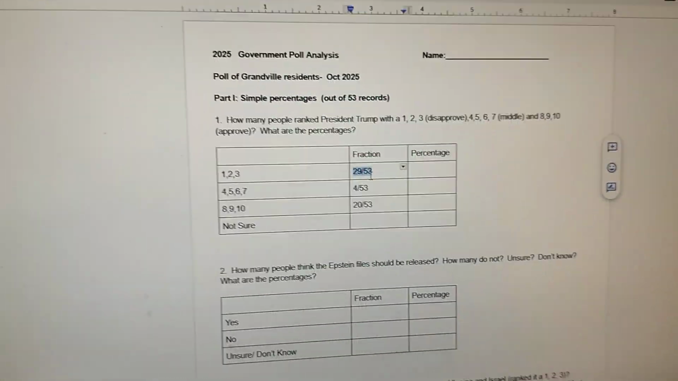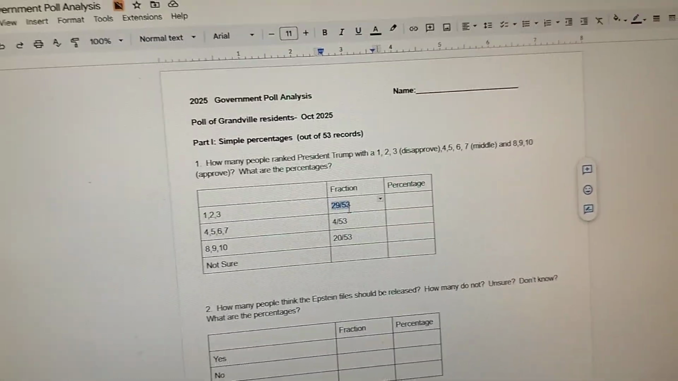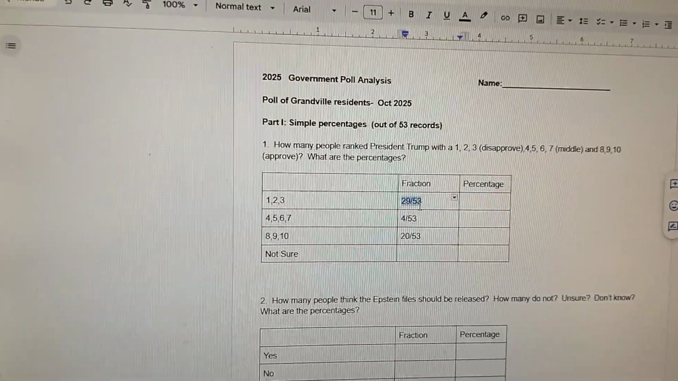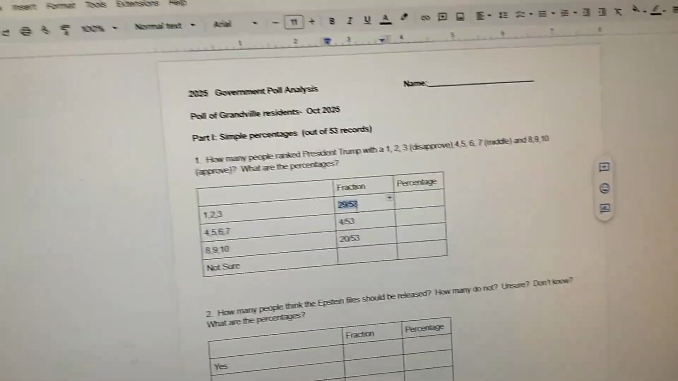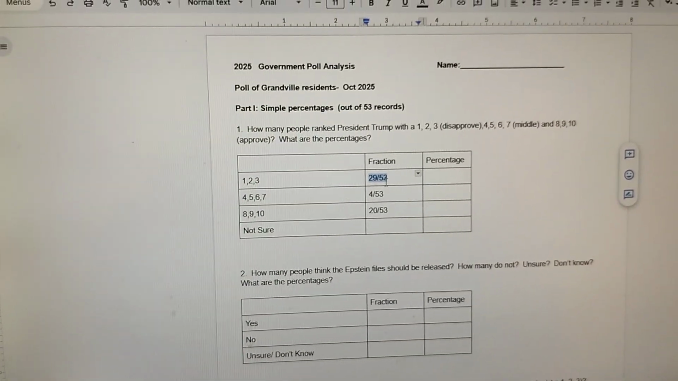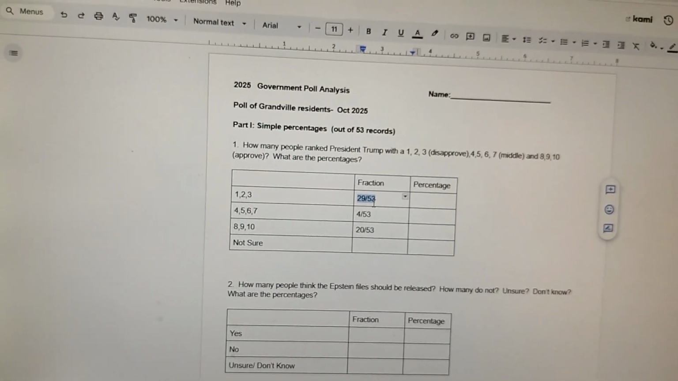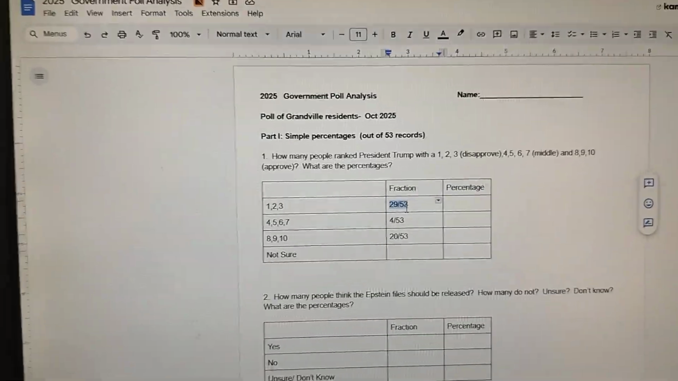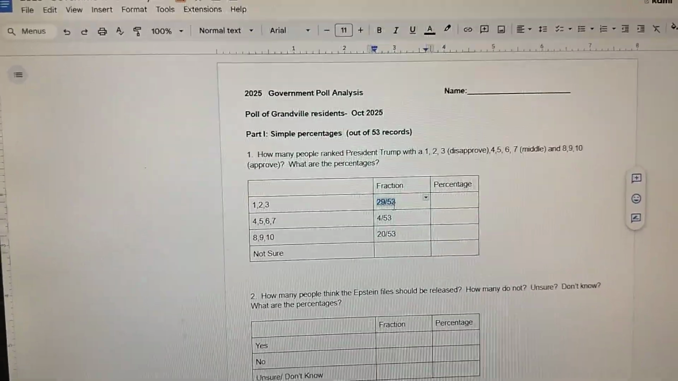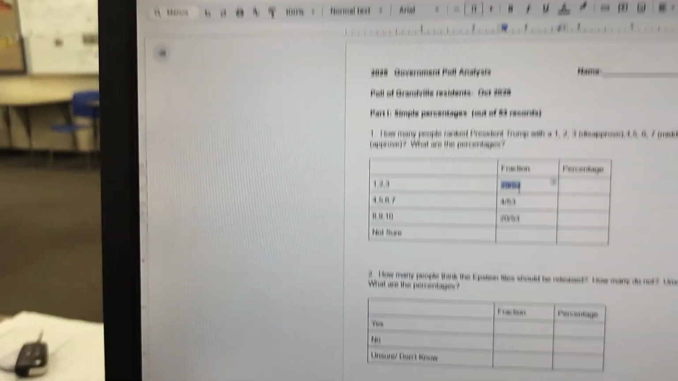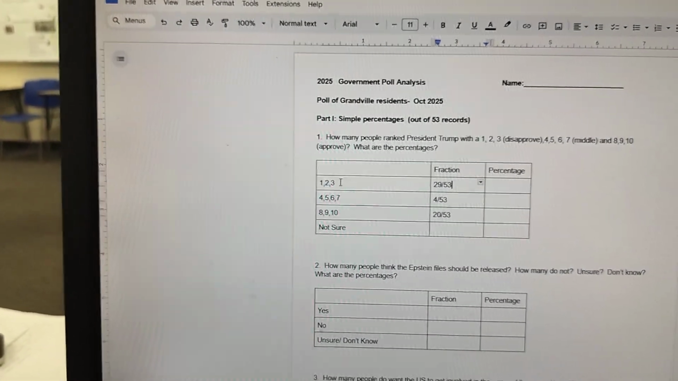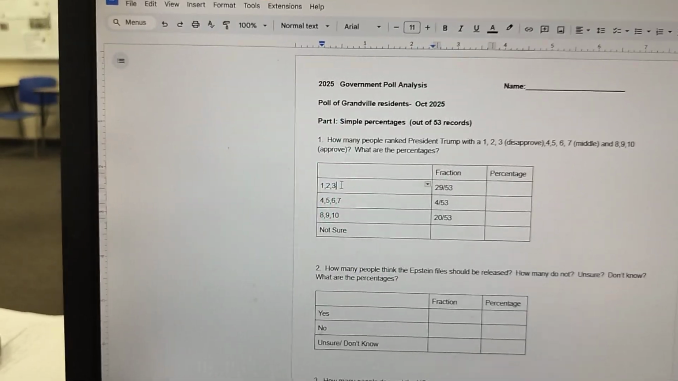By the way, at this point, you also start to make decisions, or not decisions, I shouldn't say that. You start to hypothesize. You start to say, "Wow, that's more than I expected," or "That's less than I expected." I'll just do that process with you here, and maybe you can track with what I'm thinking or not. That number surprised me. 29 out of 53. That's more than half of the people of Granville gave President Trump a really low rating.